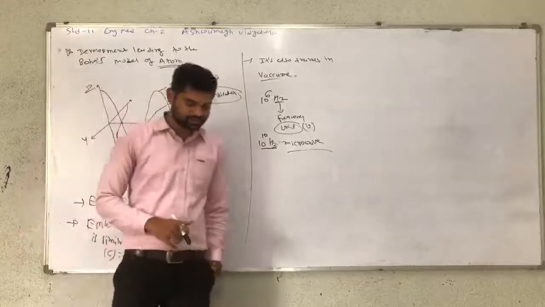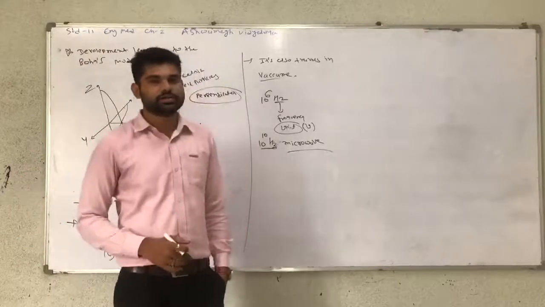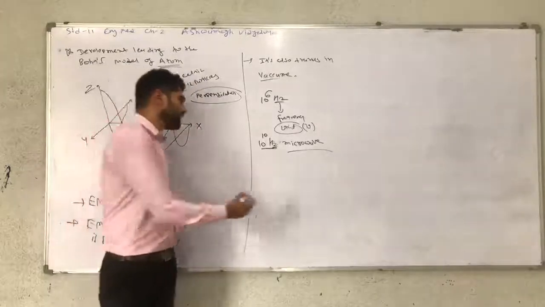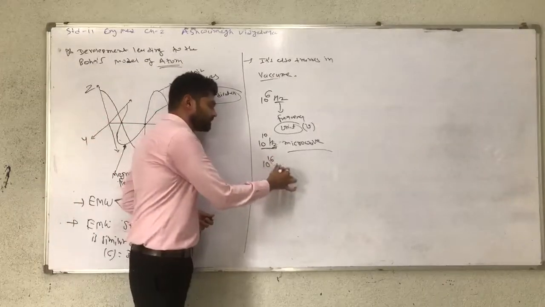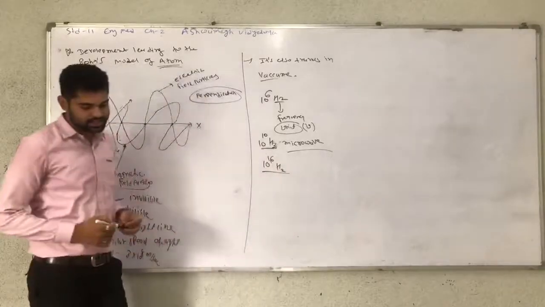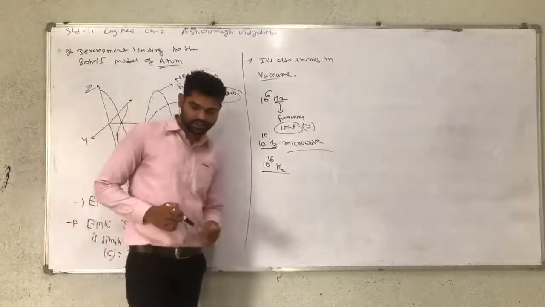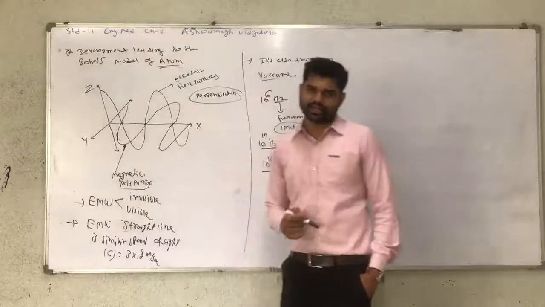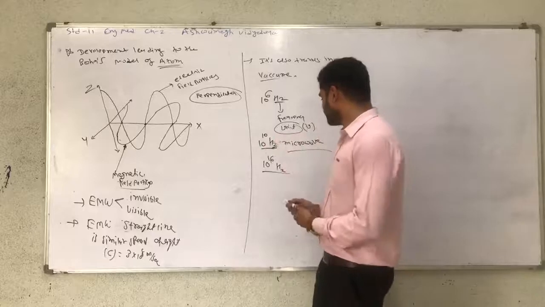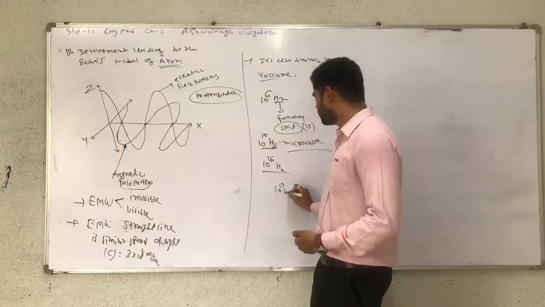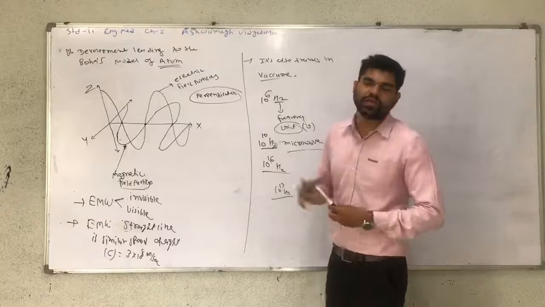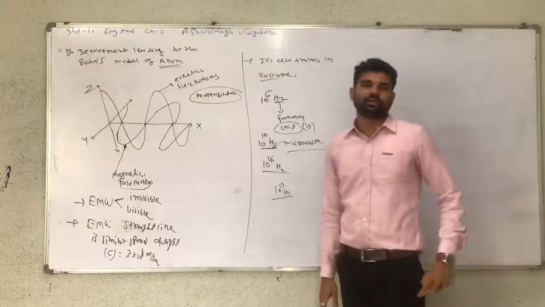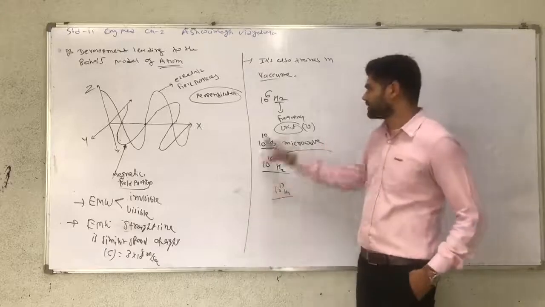Now ultraviolet rays come from the sun. The frequency of this type of ray is 10 raised to 16 hertz. So 10 raised to 16 hertz is the frequency of ultraviolet rays. And infrared contains 10 raised to 13 hertz. This is only for information, not for the exam, not asked in the exam, just extra knowledge.